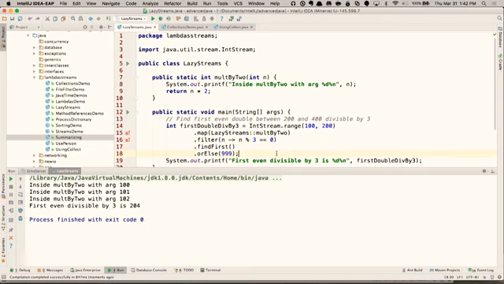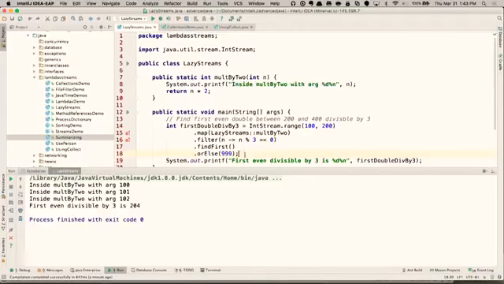And you can see the laziness made it so that I did not waste all that time doubling and dividing numbers that I didn't need. It worked through the overall stream and set up the process, and then did the process for each element of the stream until it found the one that satisfied the filters. That's what they mean by laziness, and this is going to be a great benefit for processing, because we don't have to process an entire collection. We could just process a stream element by element and stop when we're satisfied.